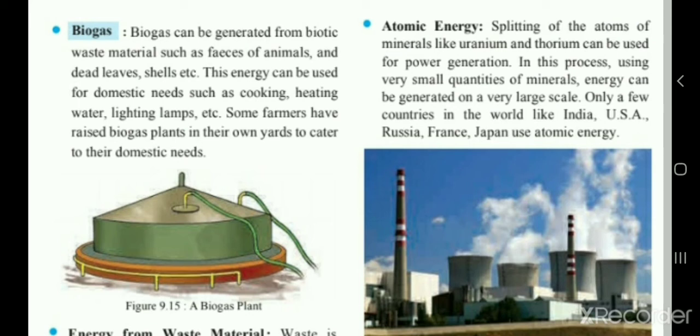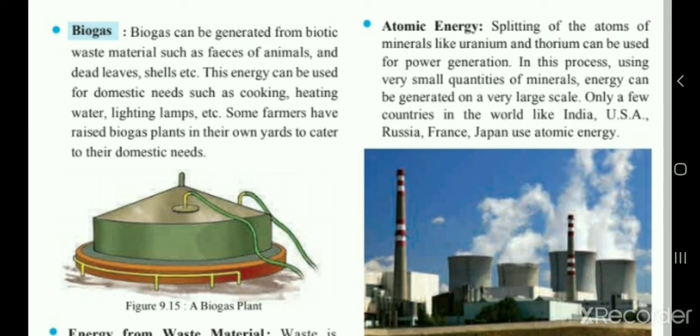Of substance-based resources, biogas. Biogas can be generated from biotic waste materials such as feces of animals, dead leaves, shells, etc. This energy can be used for domestic needs such as cooking, heating water, lighting lamps, etc. Some farmers have raised biogas plants in their own yard to cater to their domestic needs.